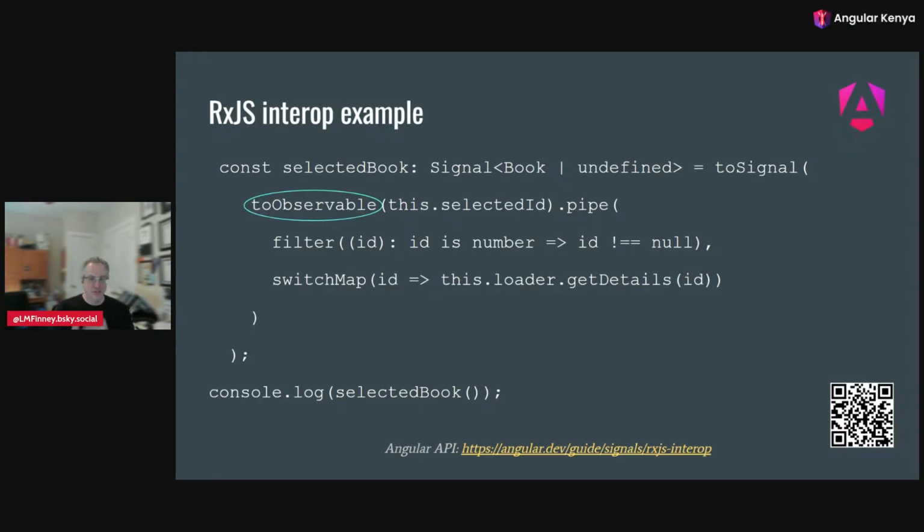Once we have that, we can filter and switch map, make the call to the backend, wait for everything, get that result in our observable, and then convert to a signal at the end so that we can log it out. Here I'm doing it as a console log, but essentially think of that as your template.